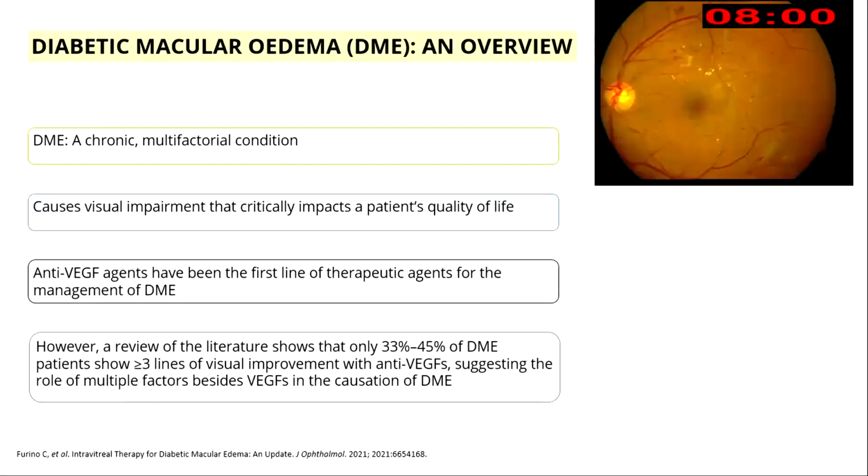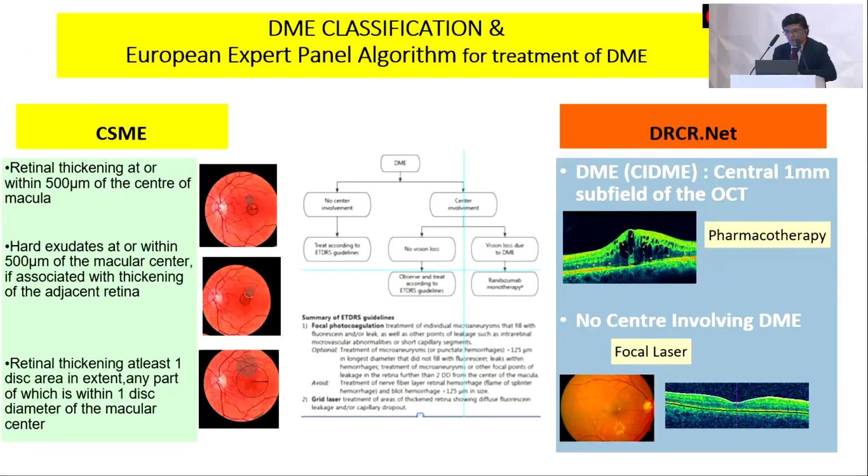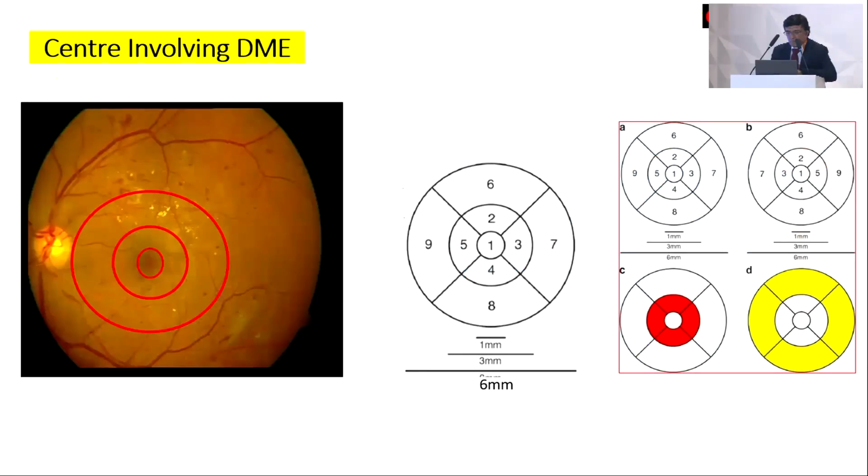So my talk is on DME therapy, current status, and we will overlook these basic definitions, because this slide was made based upon various definitions. All of us must understand the differentiation between CSME versus the classification of center-involving diabetic macular edema and non-center-involving diabetic macular edema.